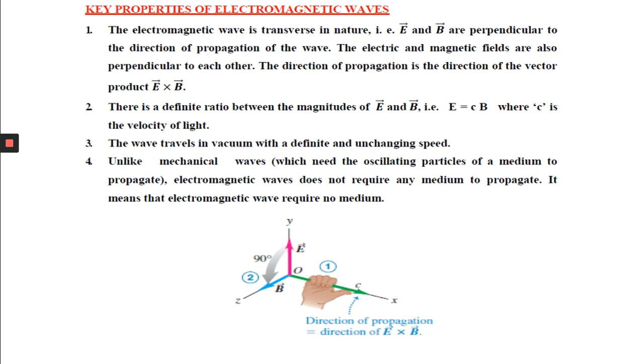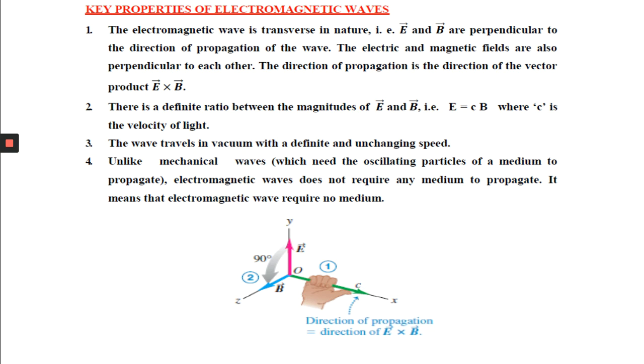Suppose you consider the wave function f(x,t), a function of space and time. When a wave is propagating along the x direction, we represent it as f(x,t) equal to a sine(omega t minus kx).